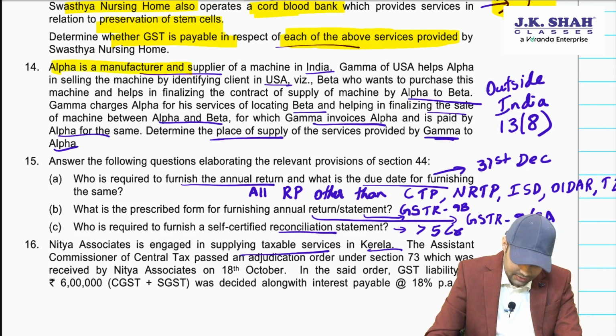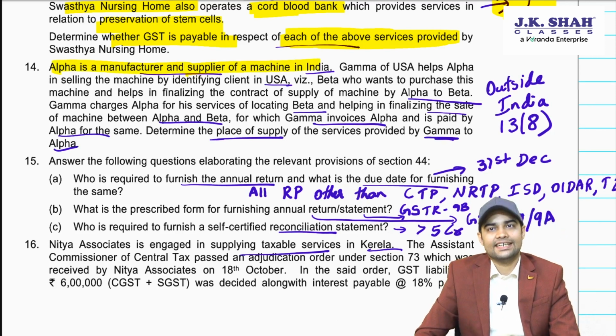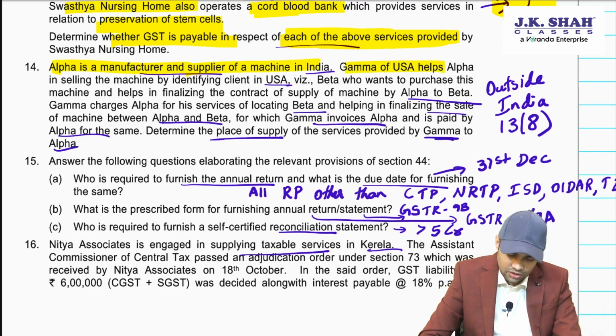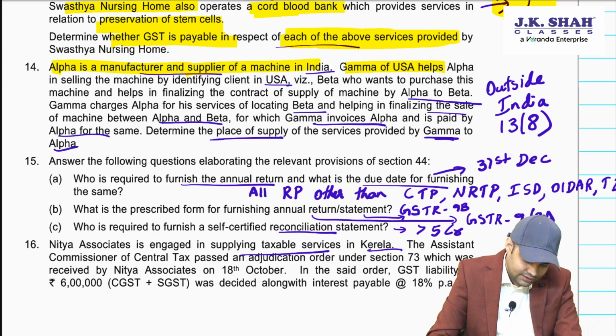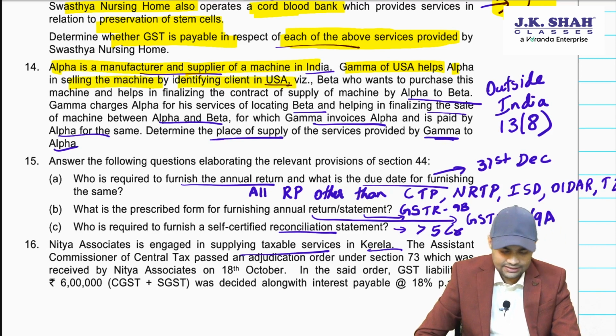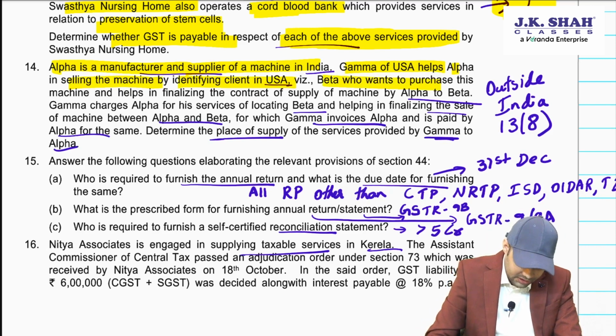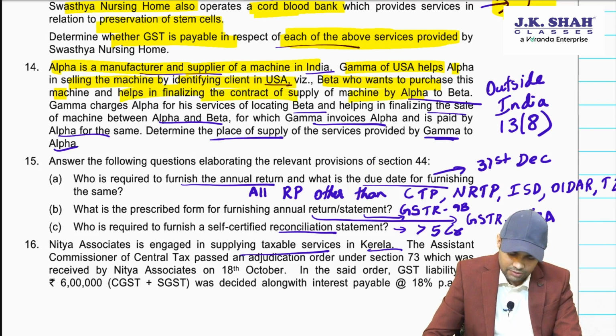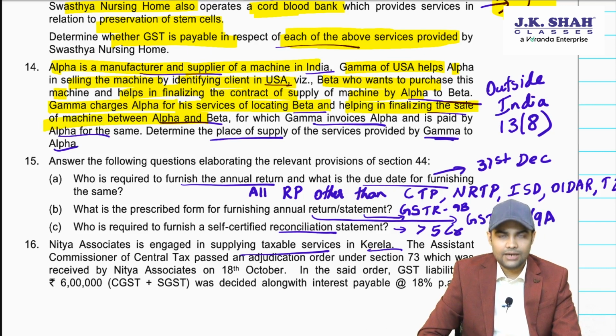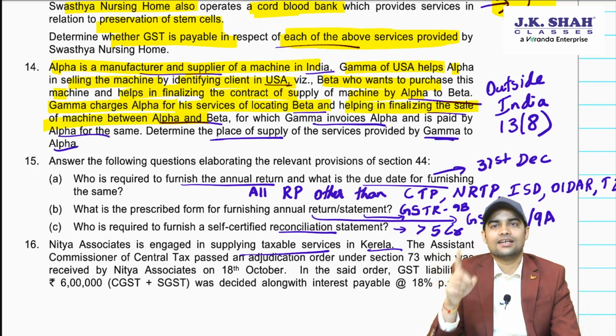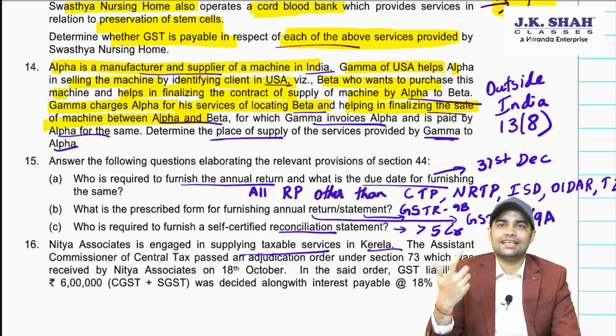Alpha is a manufacturer and supplier of machine in India. Gamma of US helps Alpha in selling the machine by identifying clients in US. Beta wants to purchase this machine and helps in finalizing of the contract of the machine by Alpha to Beta. Gamma charges Alpha for the services of locating Beta and helping finalizing the sale of machine between Alpha and Beta. So the main transaction is between Alpha and Beta. Gamma is charging a commission because of facilitating of the transaction.